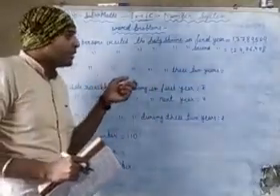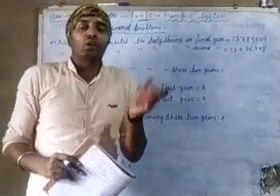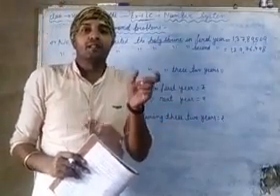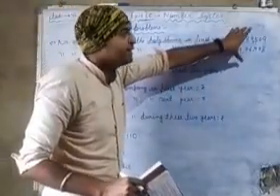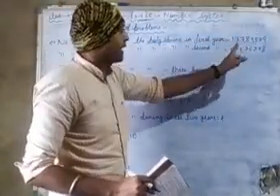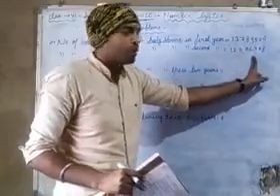Where the question says find the total, the total means sum. So what we have to do? We have to add these 2 numbers, that is 1 crore something and 1 crore something.